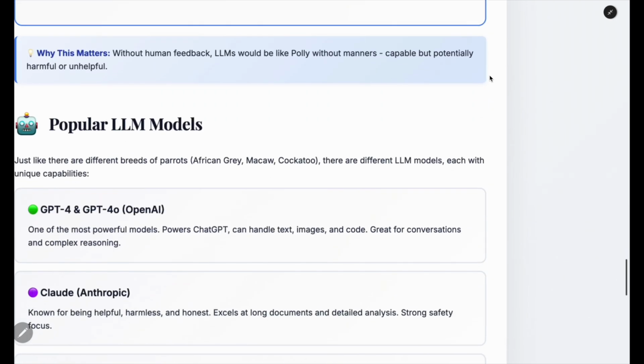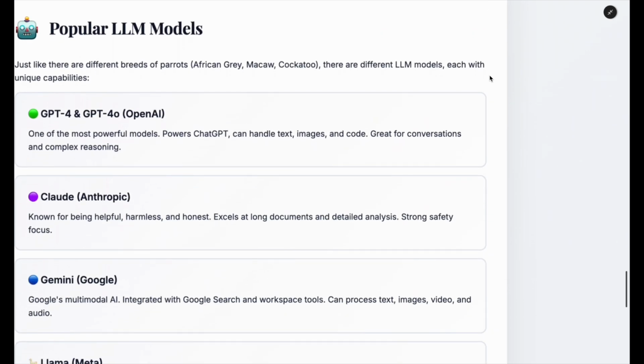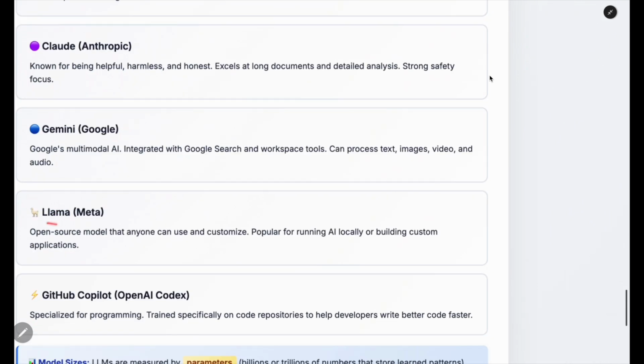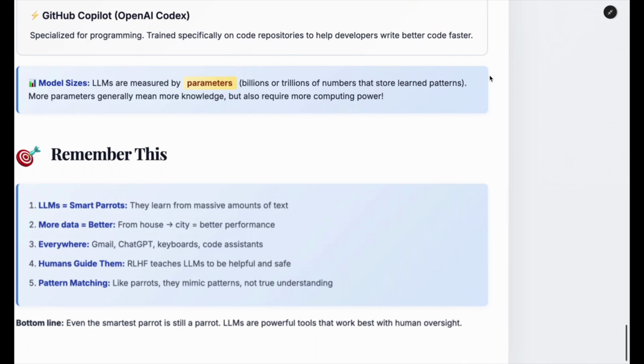Now moving forward, we have multiple LLM models like GPT, GPT-4o. These are mostly used in ChatGPT. We have Claude, we have Gemini, which is given by Google, and then we have Llama, which is given by Meta. So these are a few examples. To try out how LLMs work, you can always go to ChatGPT or Gemini Chat, and you can try asking questions. Try asking the same question again and again. It might reply with different answers. These answers might be correct, might not be correct, might be missing information, and that's how large language models get trained. So this is it for this video.